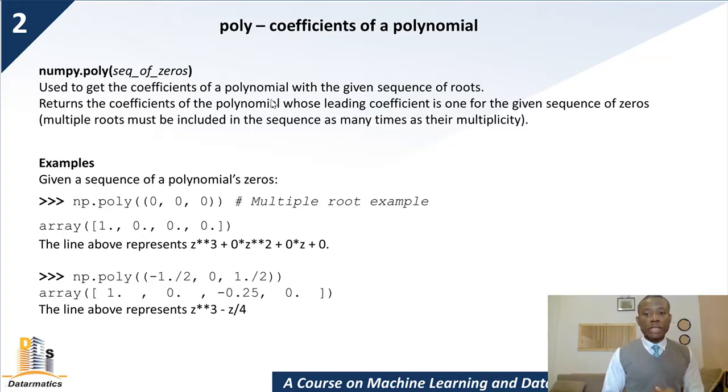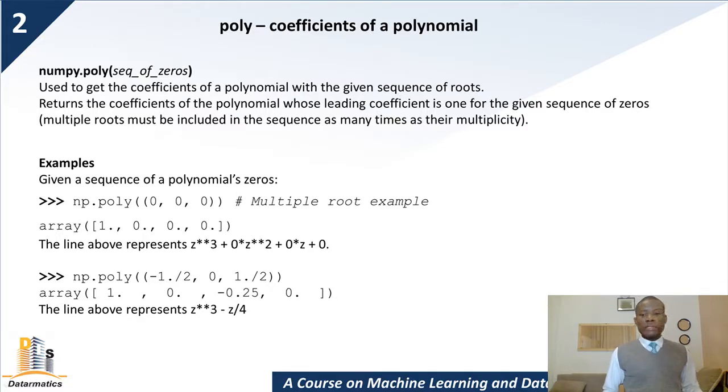Now we have poly, which is another function. We've learned poly1d, we've learned roots. Poly is used to get the coefficients of a polynomial with a given sequence of roots. It returns the coefficients of a polynomial whose leading coefficient is 1 for the given sequence of zeros. So multiple roots must be included in the sequence as many times as their multiplicity.